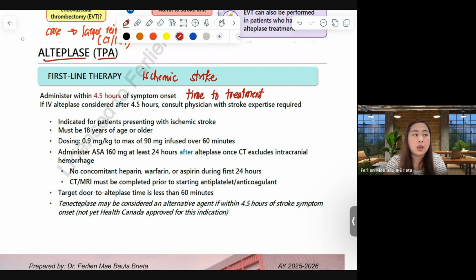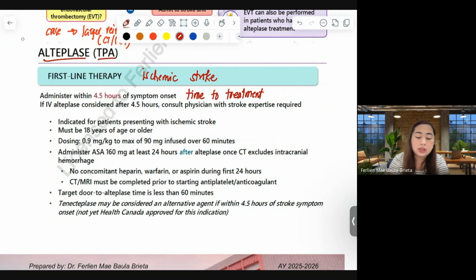If IV Alteplase is considered after 4.5 hours, we have to consult a physician. They are the ones who will determine if we are still allowed to proceed with giving Alteplase, even if the time to treatment has lapsed.